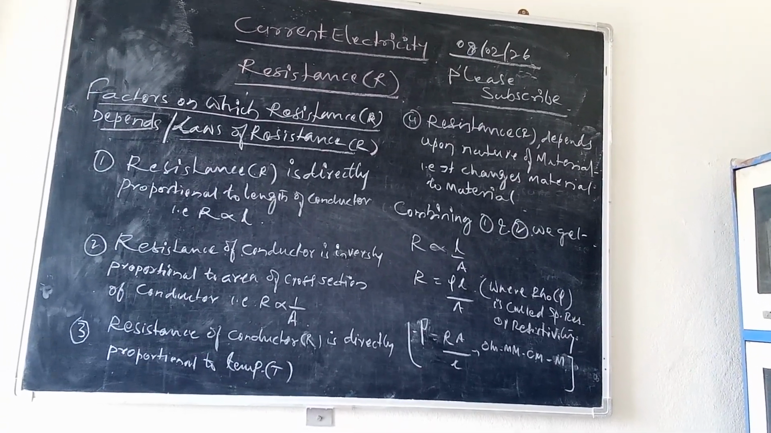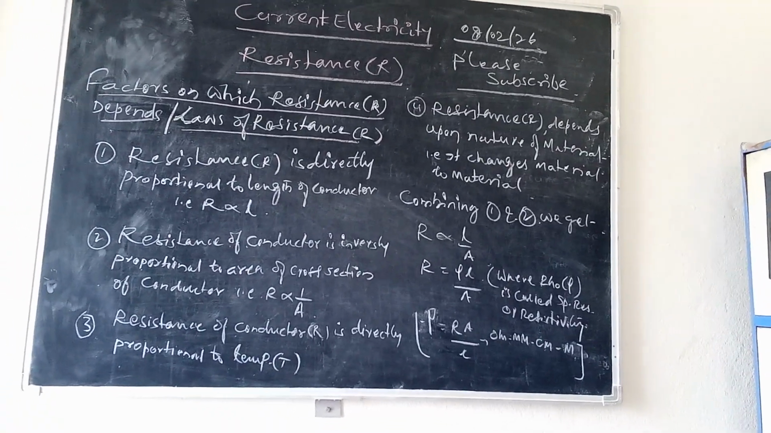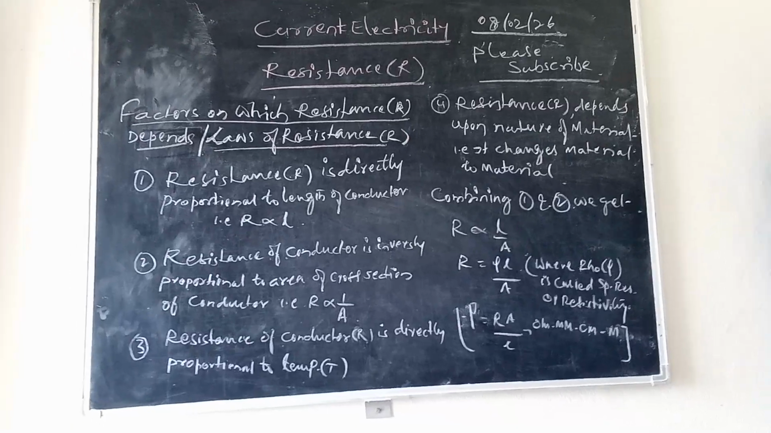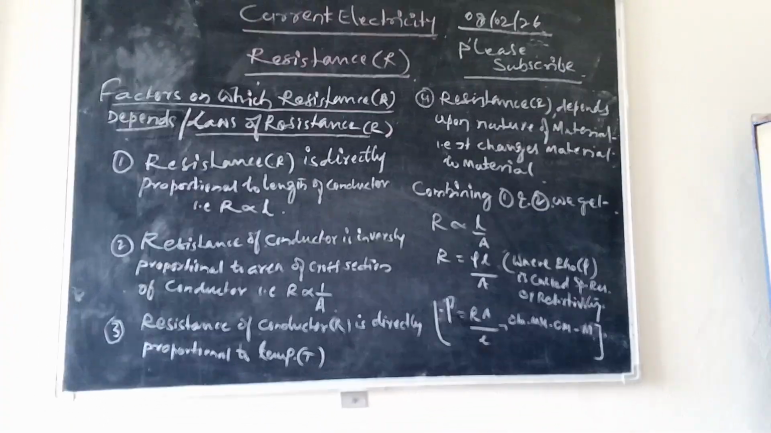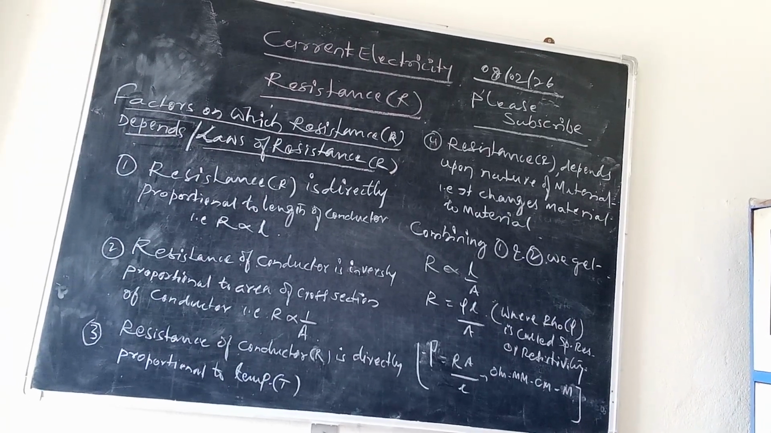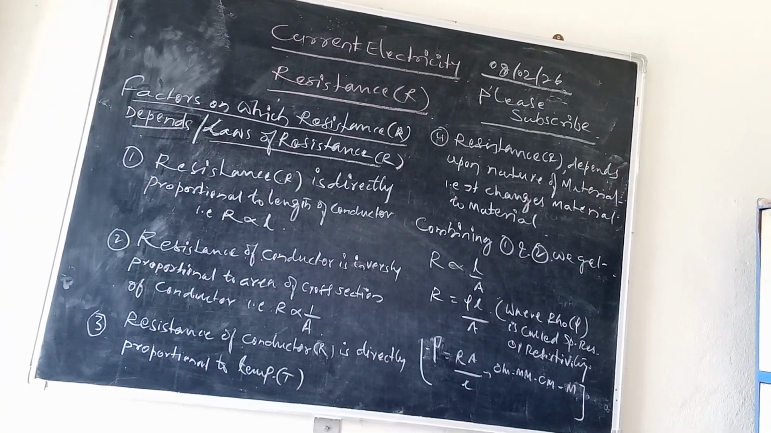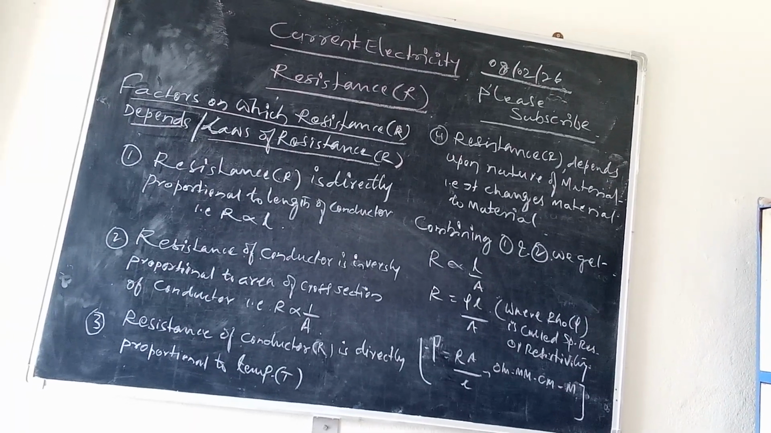Combining rule 1 and 2, we get R proportional to L by A. Then, if the proportionality sign is removed, you will get a Greek letter rho. So R will be equal to rho L by A, where rho is a Greek letter called specific resistance